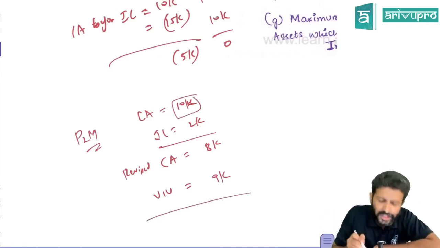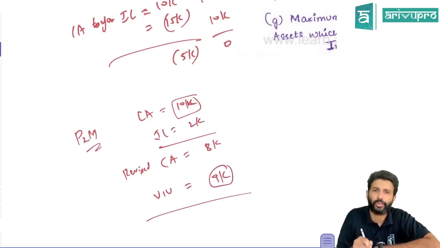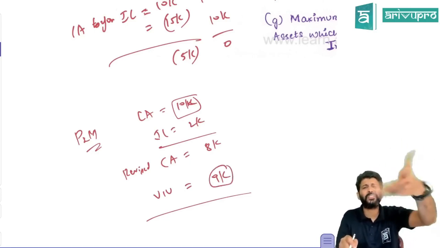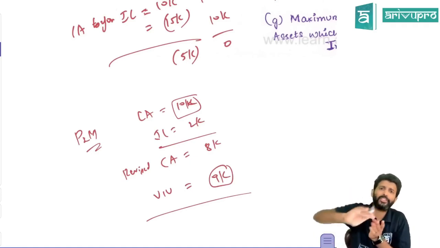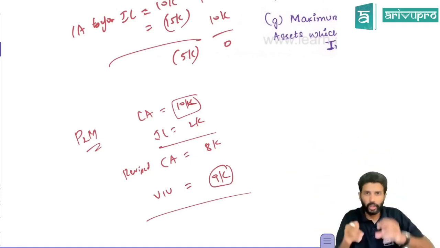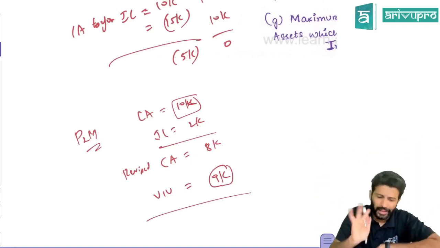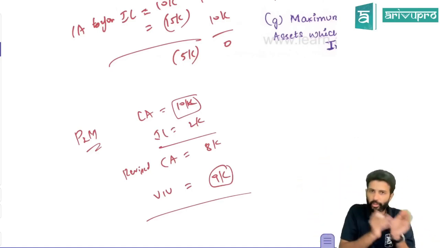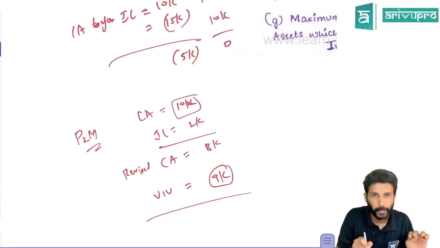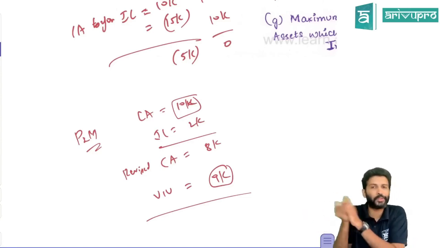Before impairment loss, it was 10,000, and its value in use is 9,000. Let's say this particular asset's fair value you cannot find out. That's the reason you are not doing the impairment check on an individual basis. You are doing it on a total basis, or at CGU basis. But value in use you can find out, let's assume. Or it could be the other way around: fair value less cost to sell. Value in use may be difficult to find for individual assets.